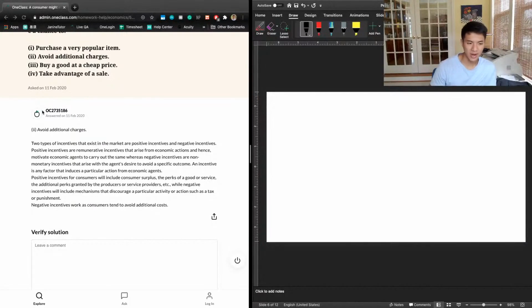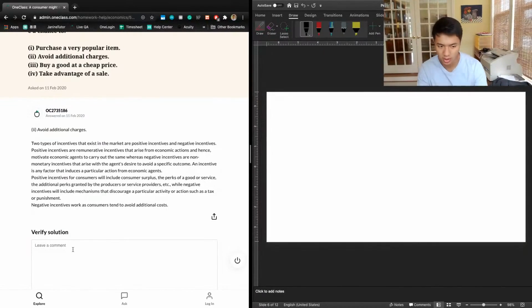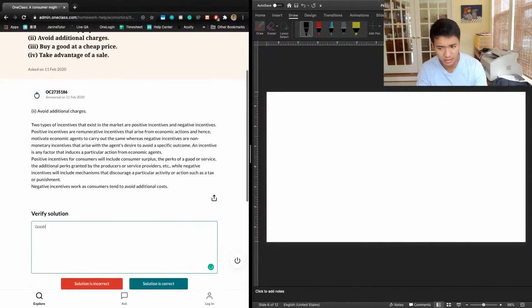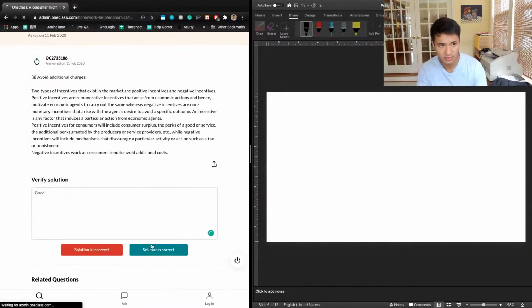An incentive is any factor that induces a particular action from economic agents. Positive incentives for consumers will include consumer surplus, the perks of the good or service, the additional perks granted by the producers or service providers, etc., while negative incentives will include mechanisms that discourage a particular activity or action, such as a tax or a punishment. Negative incentives work as consumers tend to avoid additional costs. Good. Nothing to really change or modify there, and that is correct.